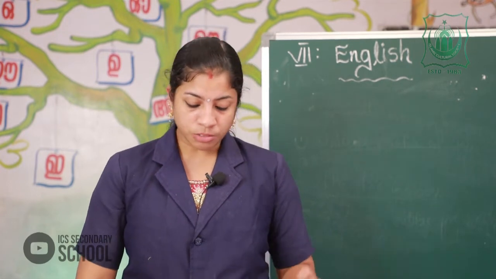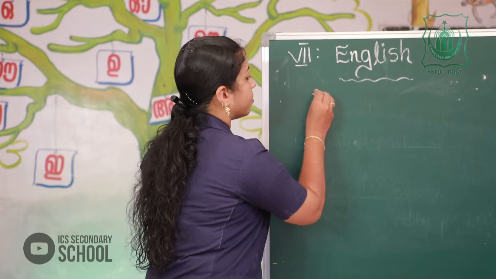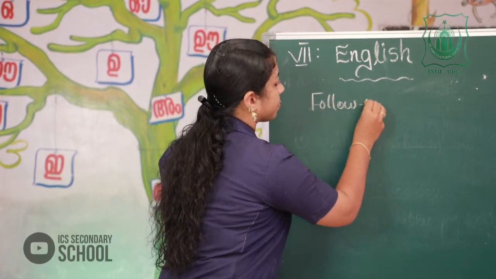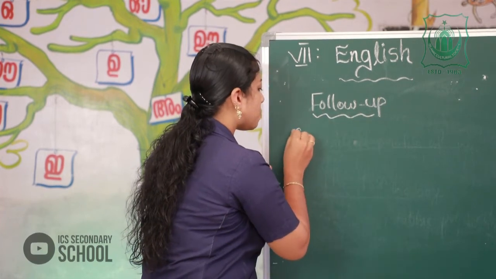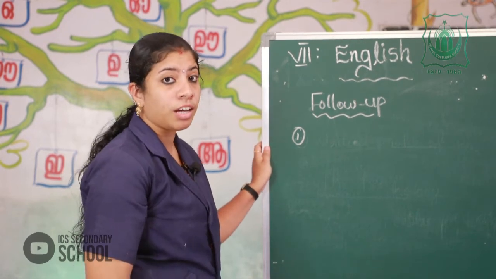Now, once again I say the follow-up activities are: the first one. What's the first one? Yes, write a profile of our author.